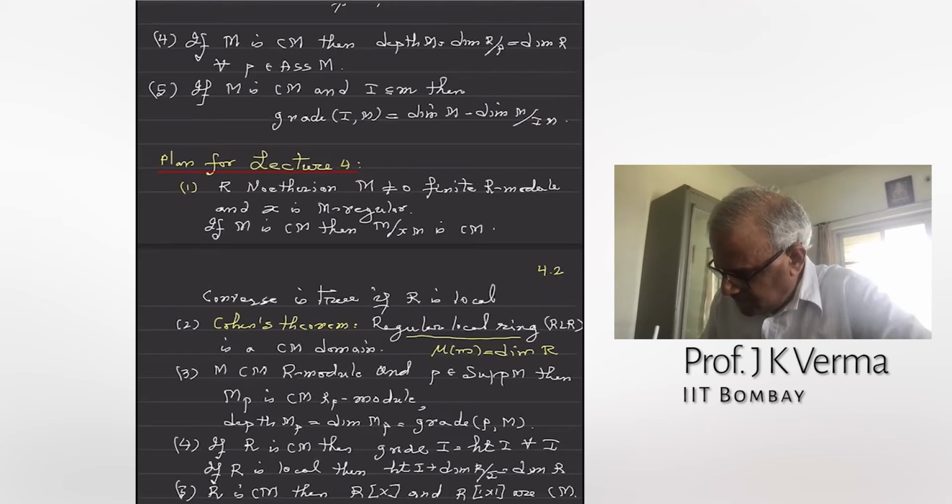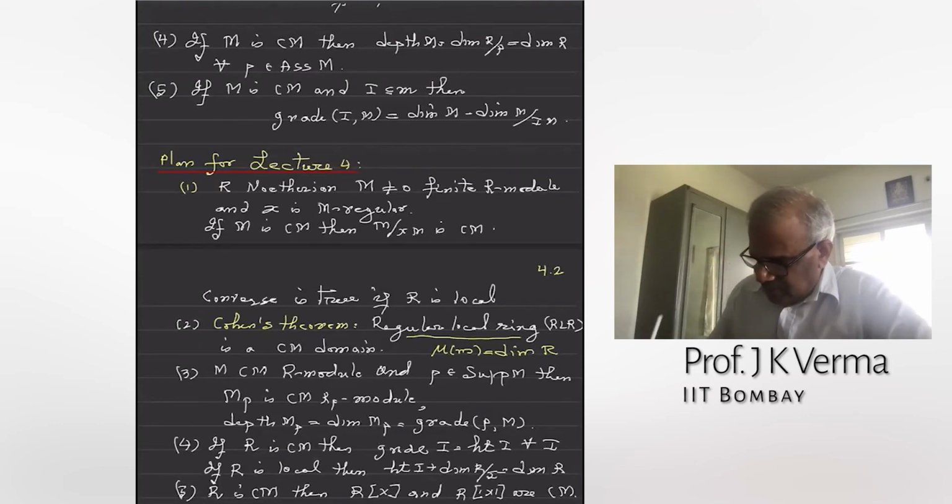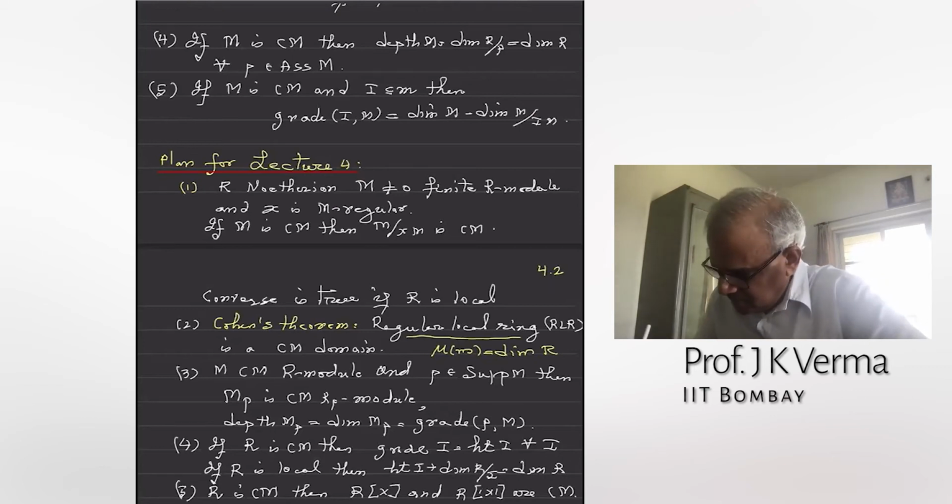When this is achieved, it is called a regular local ring. There will be 6 lectures on regular local rings by Professor Indranath, and you will see more properties. But I will prove today that regular local rings are Cohen-Macaulay integral domains.